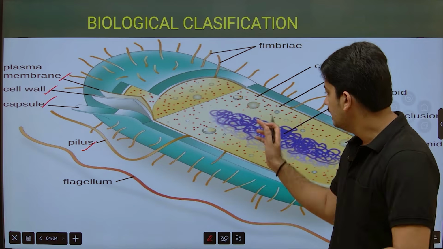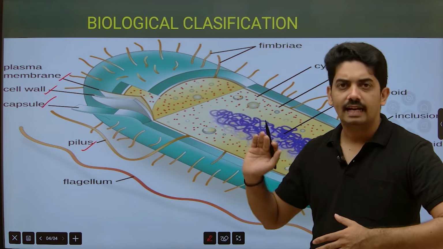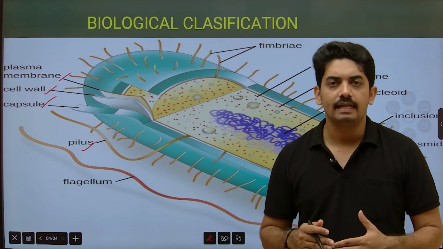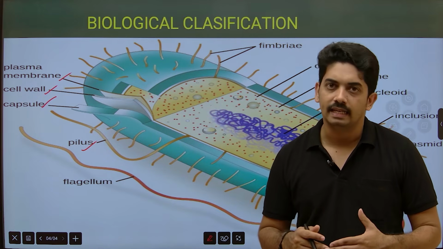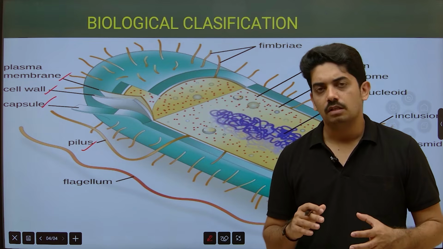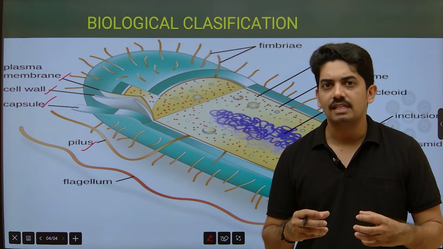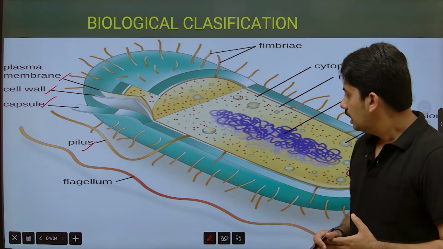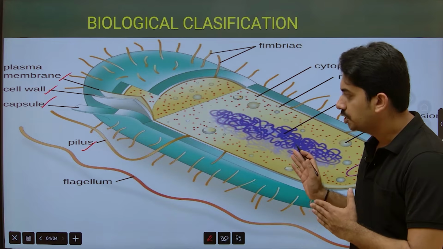Okay, this is the linear DNA. Along with that, it also has extra chromosomal double-stranded self-replicating DNA, and that is called plasmid. Plasmid gives some antibiotic resistance property to the bacterium. Okay, so this is about the structure of the bacterium.